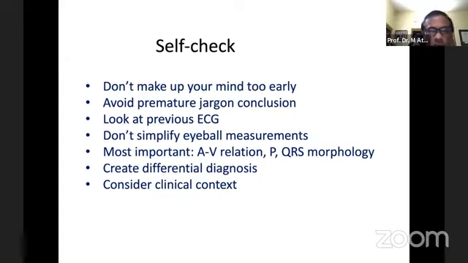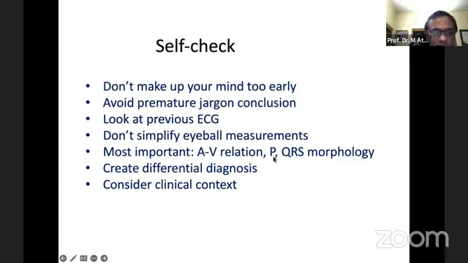So before commenting on the ECG, we must do some self-checks. Don't make up your mind to give the comment too early. We have to avoid premature jargon conclusion about the ECG. Try to look at the previous ECG and don't simply give eyeball measurements when actual measurements are required. We have to use the caliper and give the actual measurements, because millisecond by millisecond is very important sometimes. And most important, we have to try to find out the